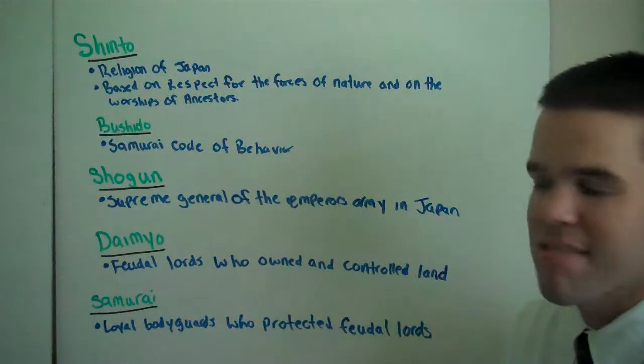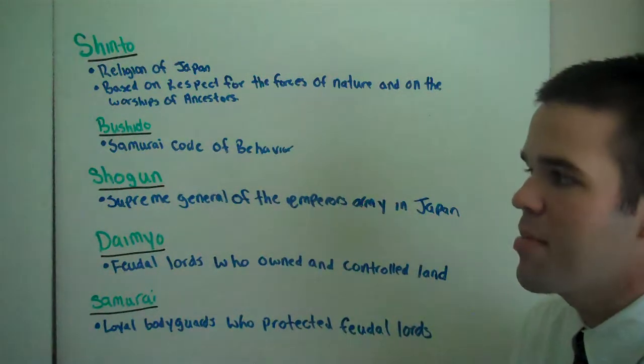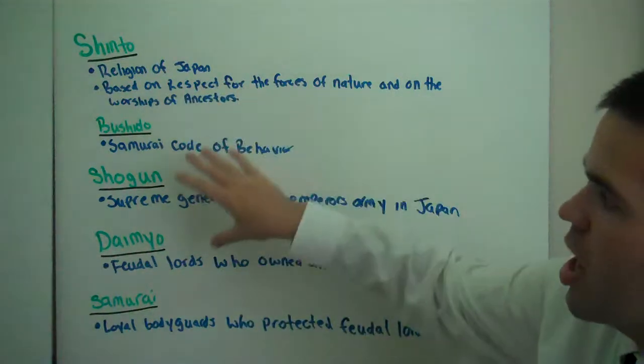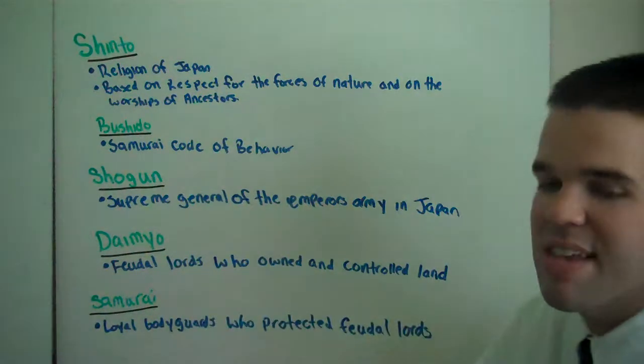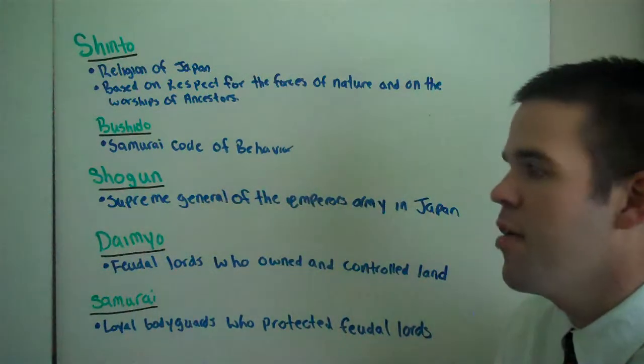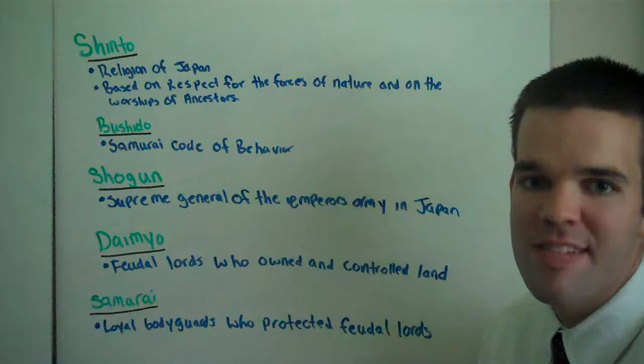Today we have discussed loess, assimilation, movable type, Shinto, Bushido, Shogun, Daimyo, and Samurai. This is Ancient China and Ancient Japan vocab number 2 lesson for today.